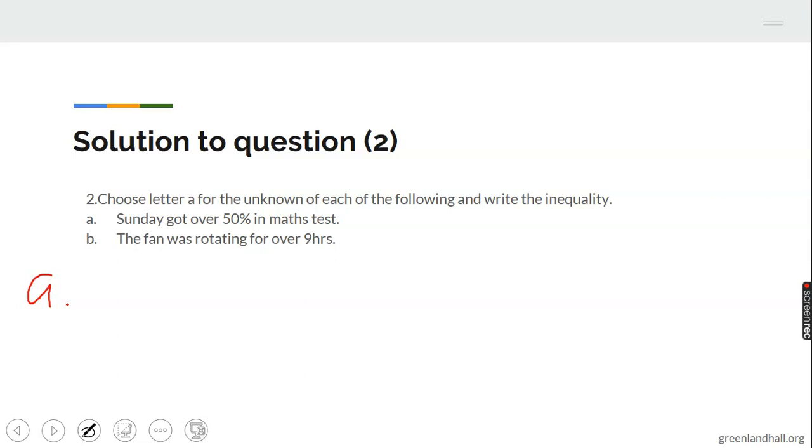Let X be the mark obtained in math test. So X over means greater, that is more than 50%.